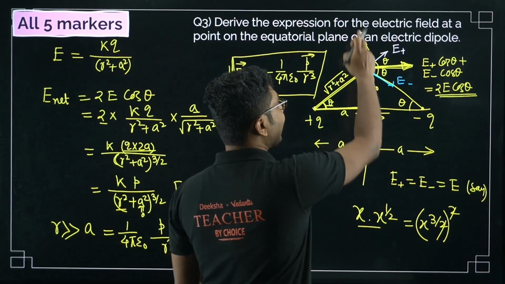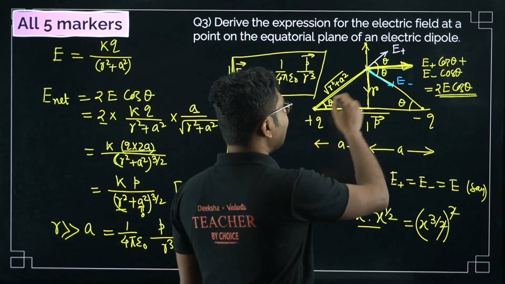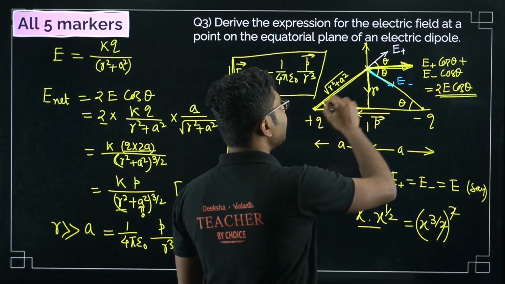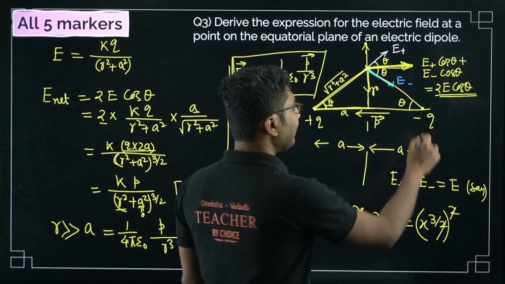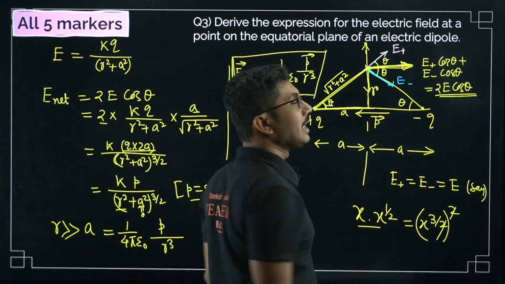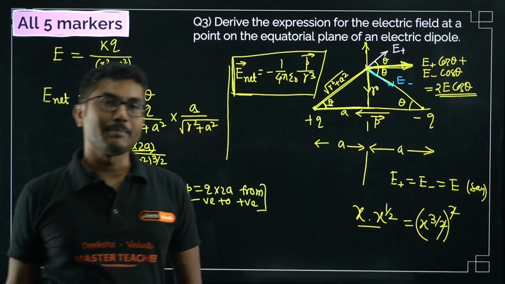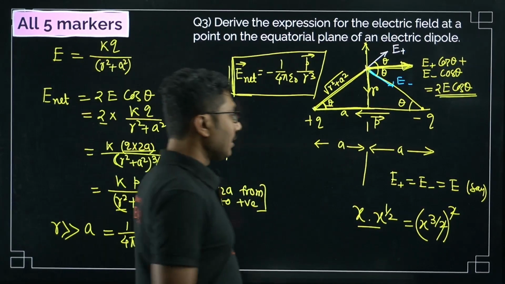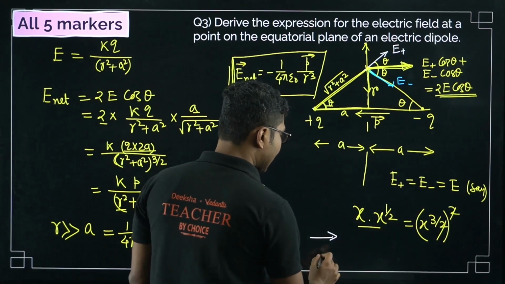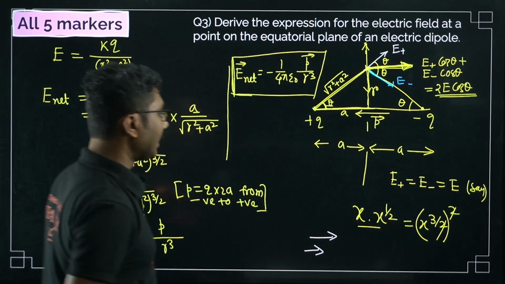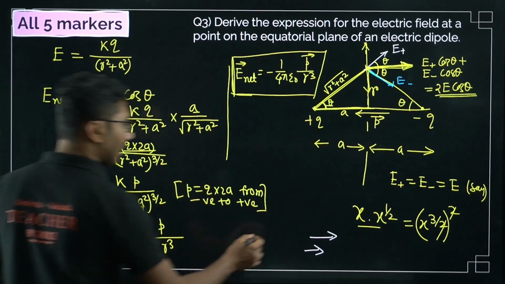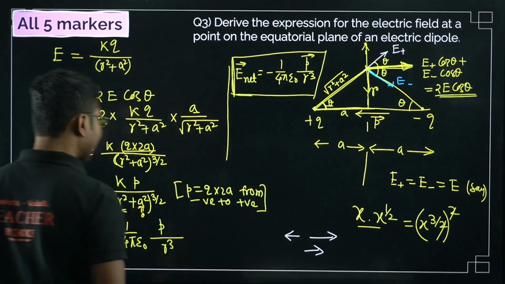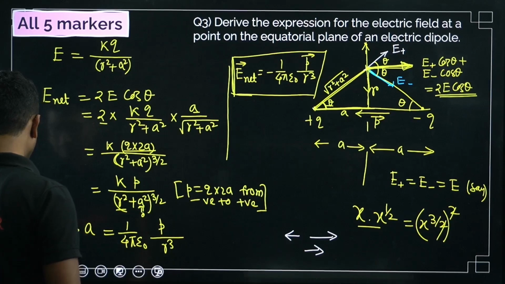So along this line, the electric field due to the positive charge is away, the electric field due to the negative charge is towards, but they are not lying on the same line. In the previous case, one was along this direction and another in the opposite direction, but in this case they are not along the same direction.